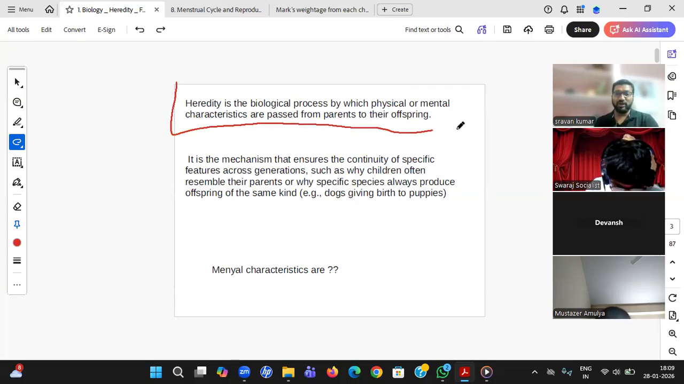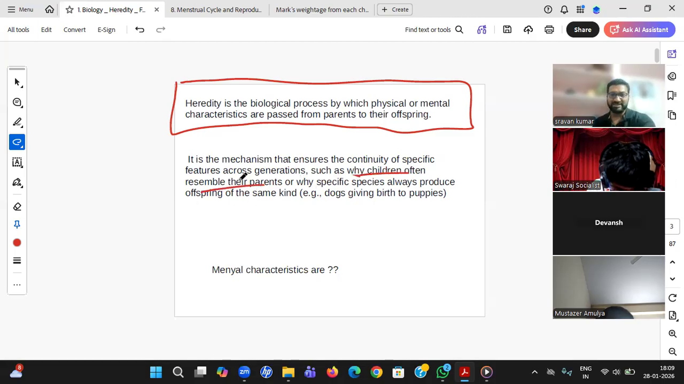This is also one of the main reasons why species keep evolving. Why? Because of the continuity of specification across generations, such as why children often resemble their parents. We resemble our parents, and their characteristics are passed to us. Another thing is that a specific species always produces offspring of the same kind. We humans produce humans; we don't give birth to some other species. All the characteristics are passed to the next generation, which is why we give birth to humans. That is what heredity is, students.